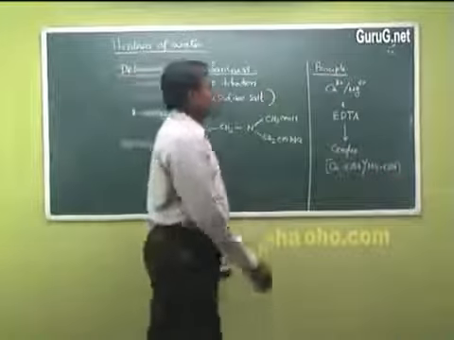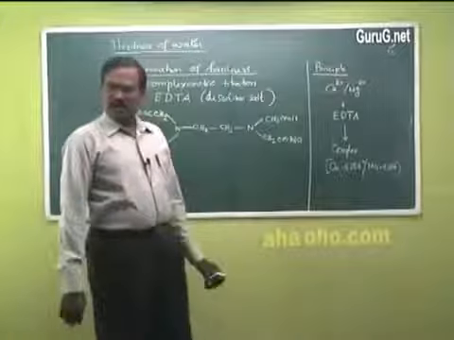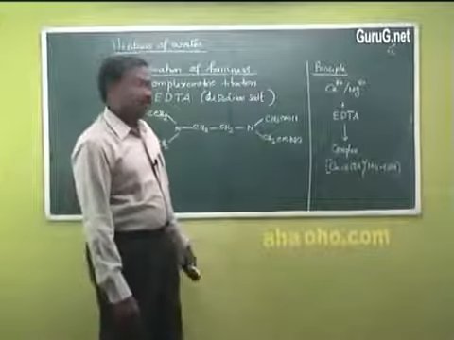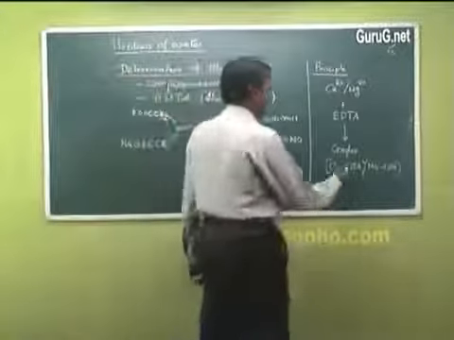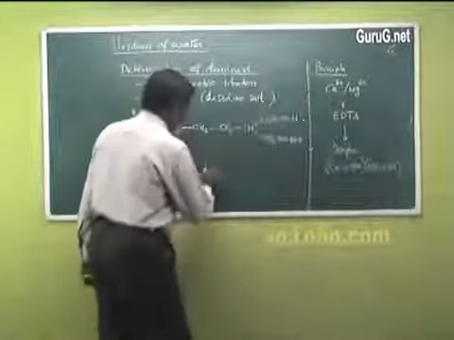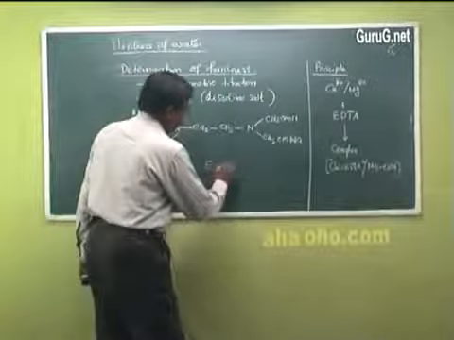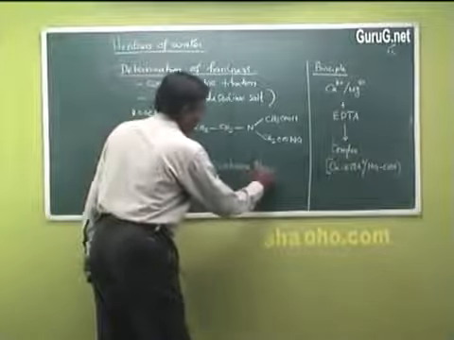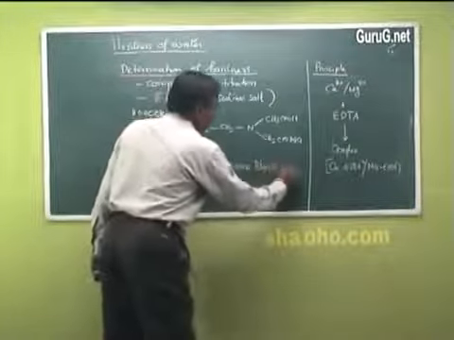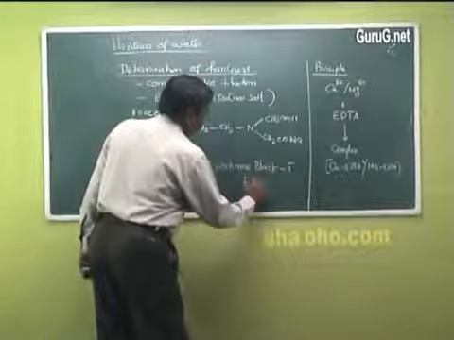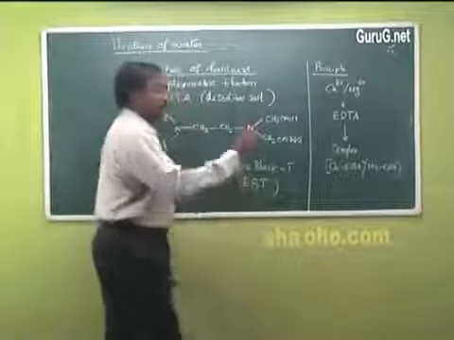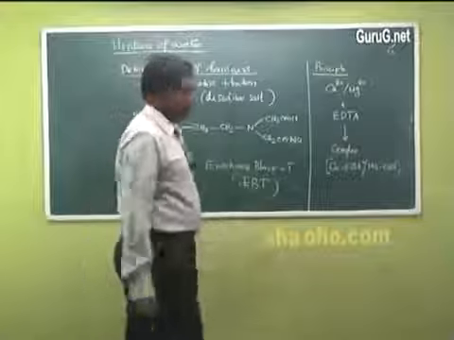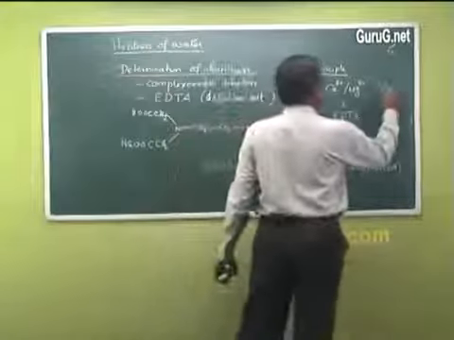Here we are using an indicator, eriochrome black T, abbreviated as EBT, which will also form complexes with these two.